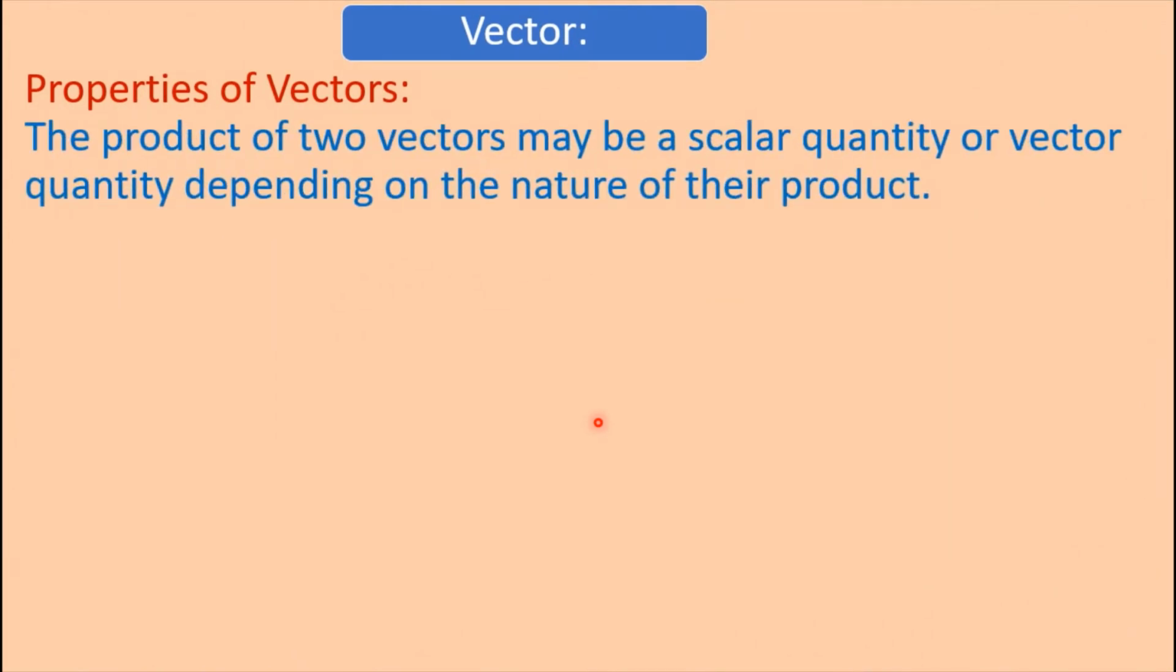The product of two vectors may be a scalar quantity or vector quantity depending on the nature of their product. We can multiply two vector quantities by two methods.